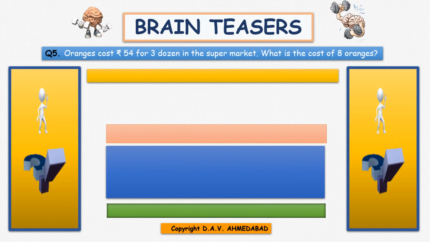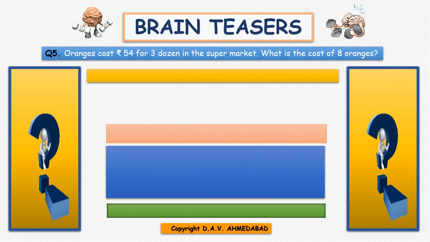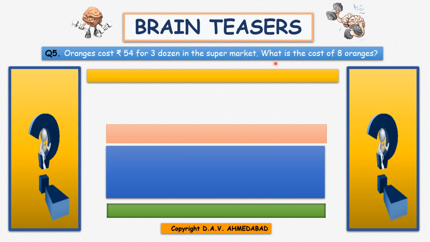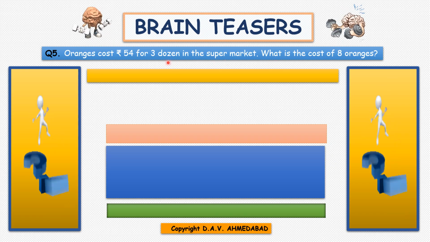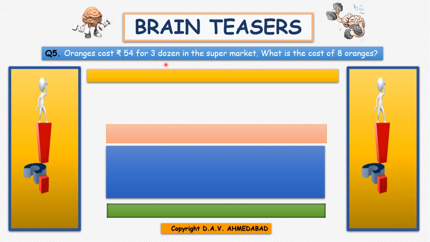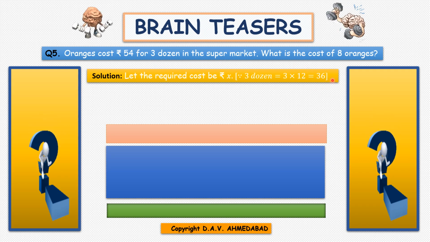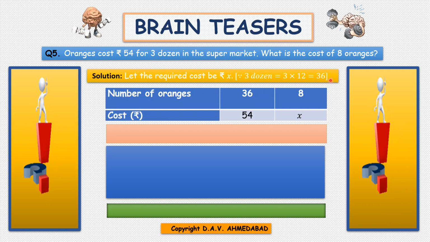Question number 5 is, oranges cost rupees 54 for 3 dozen in a supermarket. What is the cost of 8 oranges? Children, 1 dozen equals 12, so 3 dozens equals 36. So let us make the table.